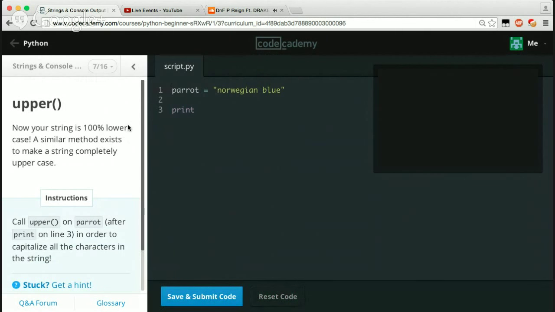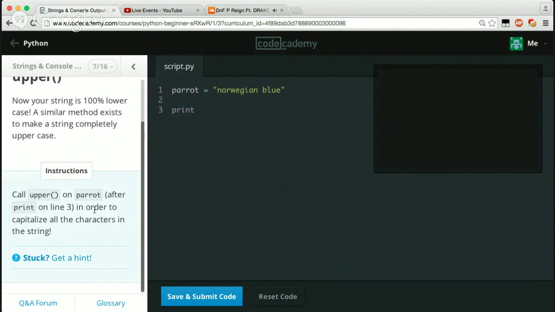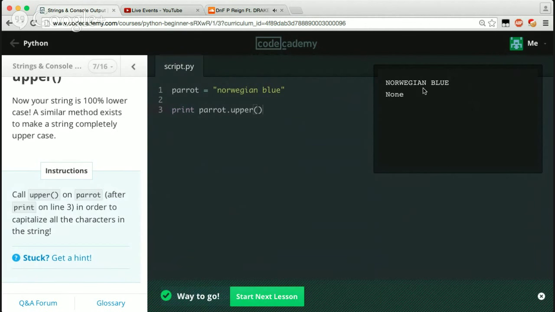So cool. Upper. I guess lower makes everything 100% lowercase. A similar method exists to make the string completely uppercase. Call upper on parrot after print on line 3. So pretty much we say print parrot, and then we just say upper like so, and then the whole sentence should be all uppercase, which it is. So cool.